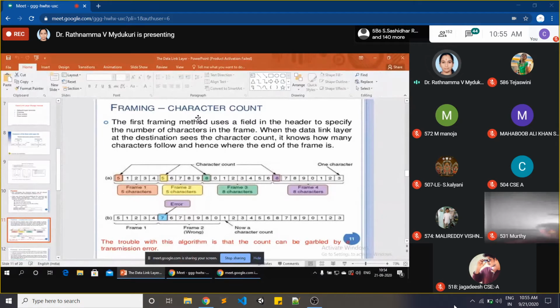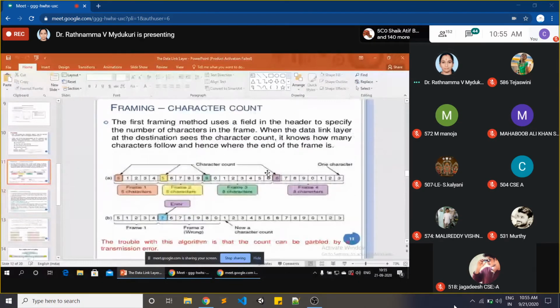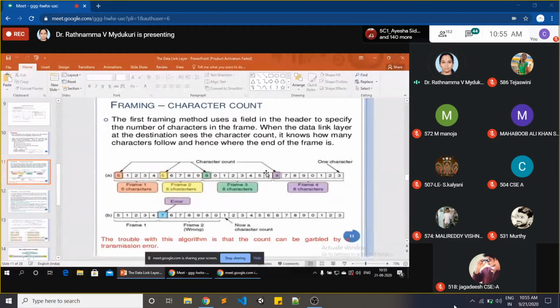According to this character count, what we are doing is, just observe these frames. For example, here we have 1, 2, 3, 4 frames. Totally we have how many frames? 4 frames. When you see these 4 frames, the first frame, the first byte you are going to fill with which number here? Tell me the number.